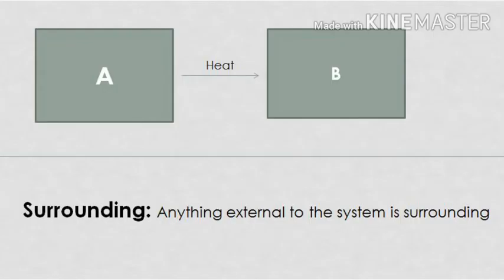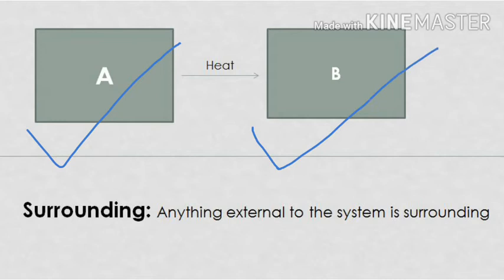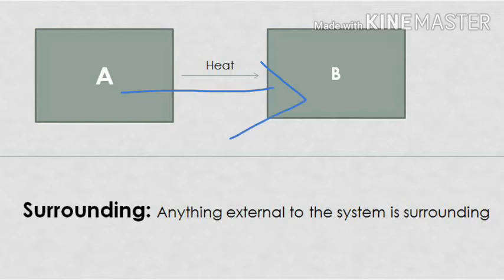For example, take 2 blocks, one at high temperature and one at low temperature. As we know, naturally the heat will flow from the higher temperature body to the lower temperature one. So in the first case, if you want to study block A, then only block A will be your system and block B will act as the surrounding for your system A. Next comes the surrounding.